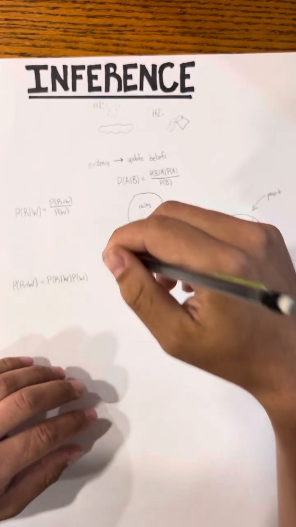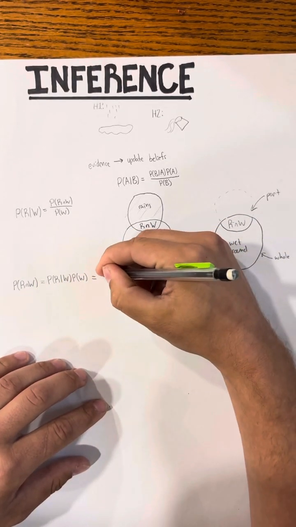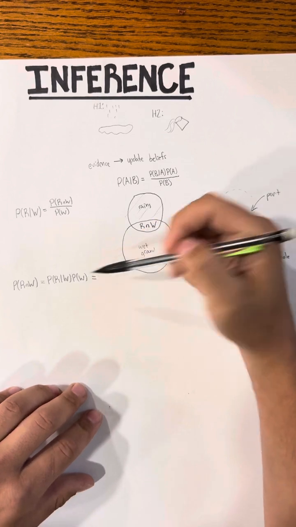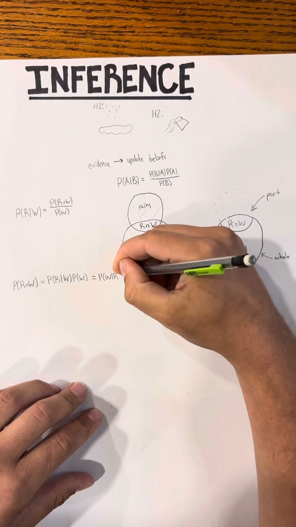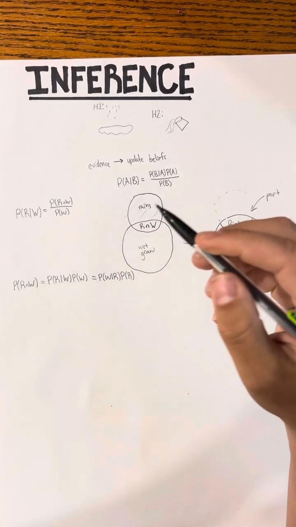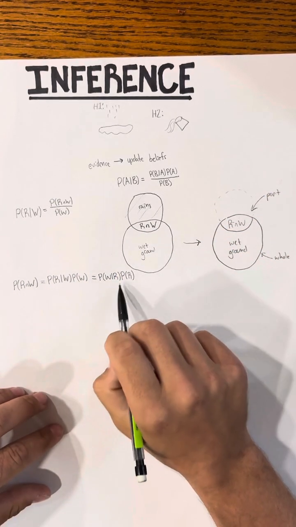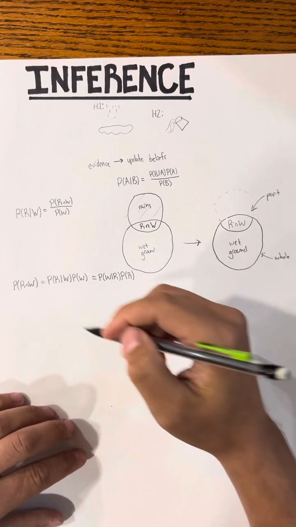But a core principle of Bayes' rule that we'll learn is that this is also equal to the expression where you flip the R's and the W's. The probability that it's wet given it rained times the probability that it rained. Right? So both of these expressions just say the probability that both happened.